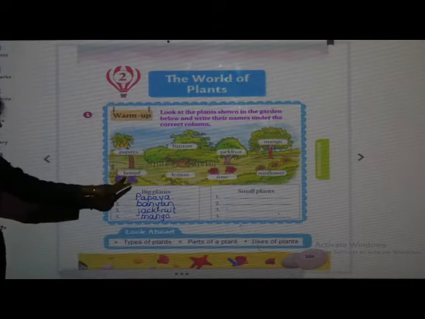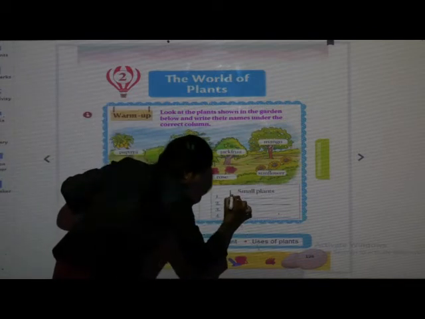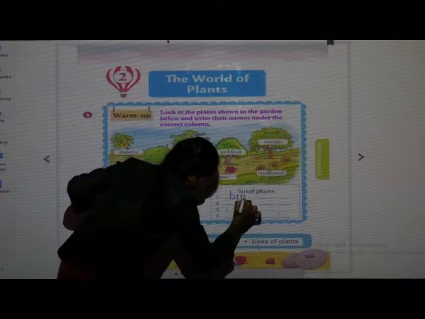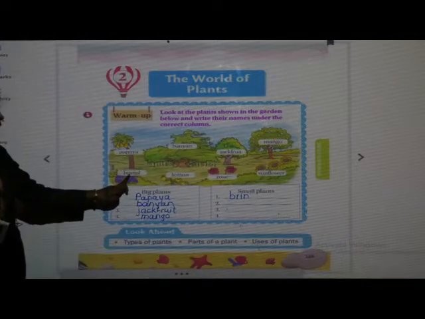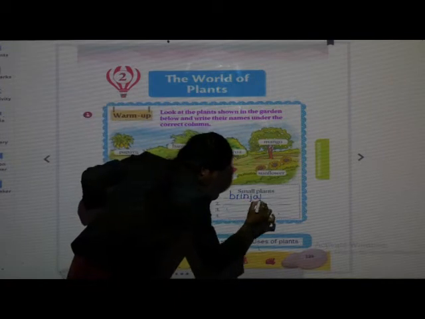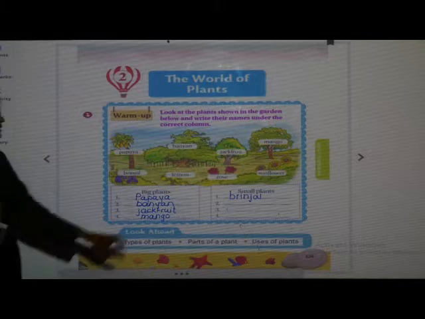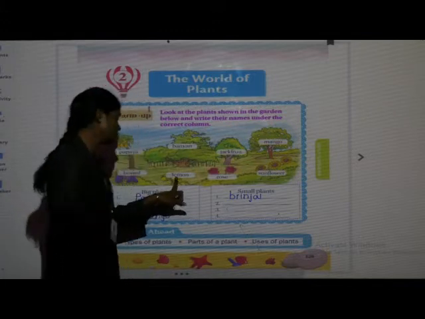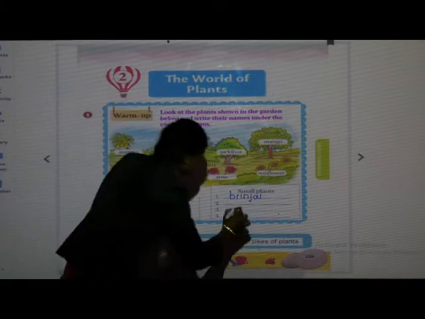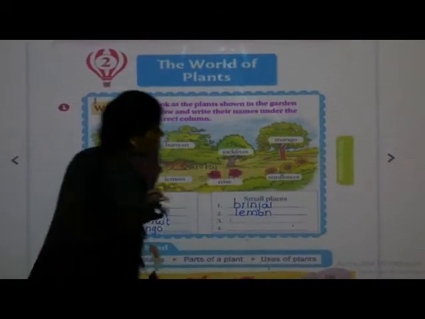Next, brinjal. Brinjal is a small plant. So write here. B-R-I-N-J-A-L. Brinjal. Done. Next, lemon. Lemon plant is also a small plant. So write here. L-E-M-O-N. Lemon.